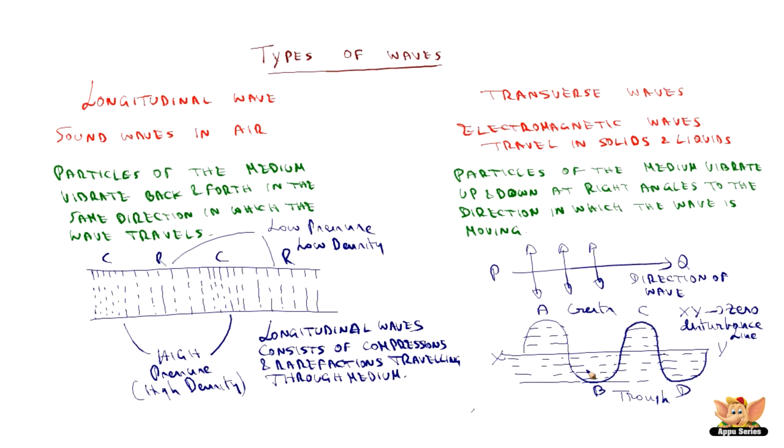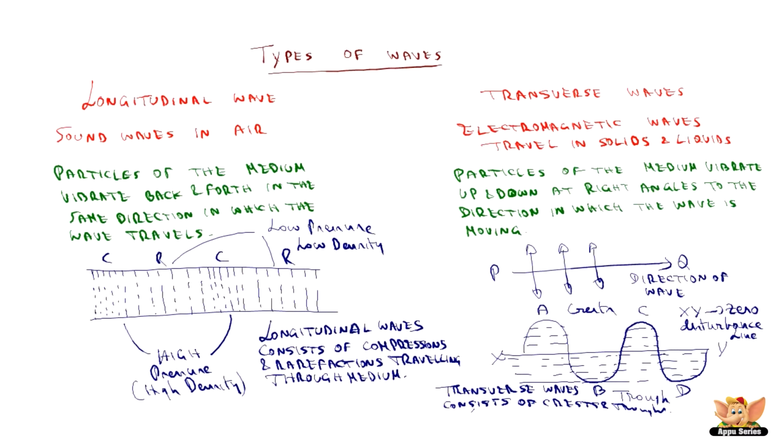So the transverse wave consists of crests and troughs, whereas longitudinal waves consist of compressions and rarefactions. Now let us understand the graphical representation for longitudinal and transverse waves.